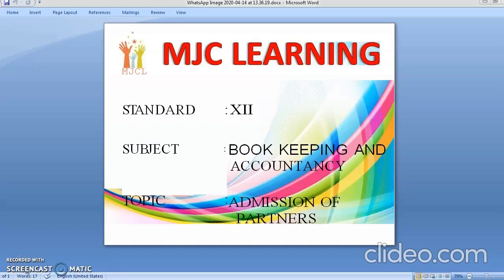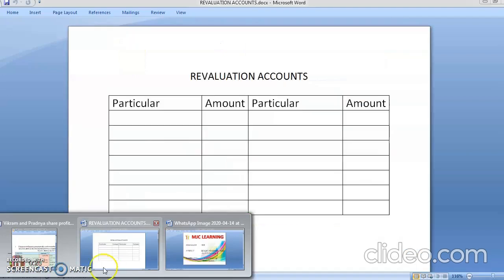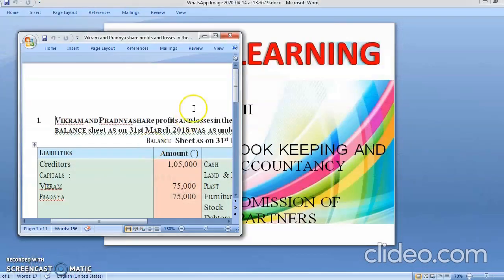Today I'm going to teach you bookkeeping and accountancy. The chapter name is Admission of Partners. Students, we have already gone through the theories in our earlier lectures. Today we'll practically solve the problem so that we can understand it properly. Yes, now first understand the question of it.